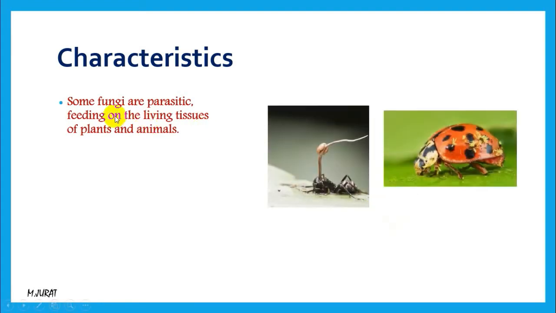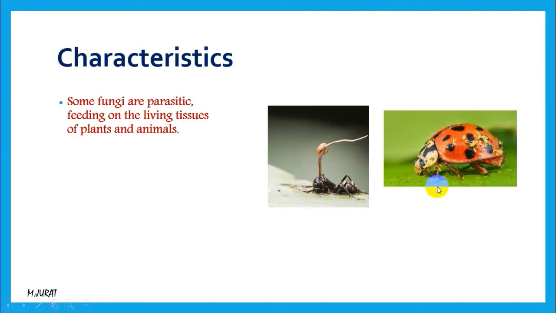So fungi can be parasitic. It means they can cause illnesses to plants and animals. In this picture we can see that fungi are growing on different parts of different animals. They are using or consuming these animals as a food source.